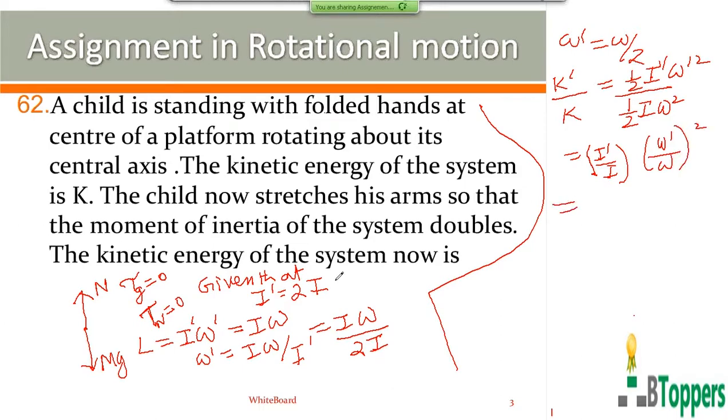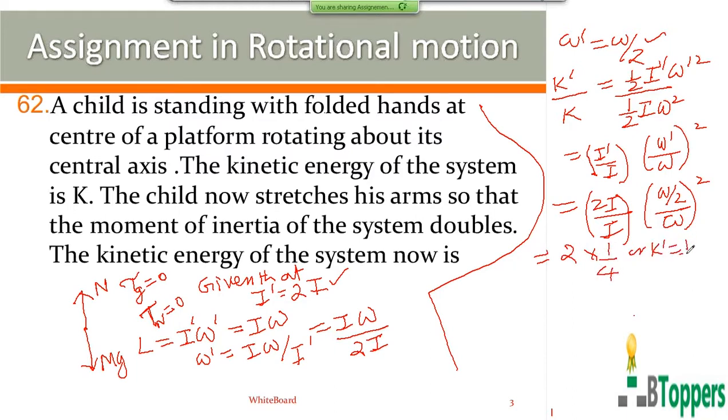We can substitute I dash equal to 2I here and omega dash equal to omega by 2. So you get 2 into 1 by 4, or K dash by K is 1 by 2. So K dash equal to K by 2. That will be the answer.